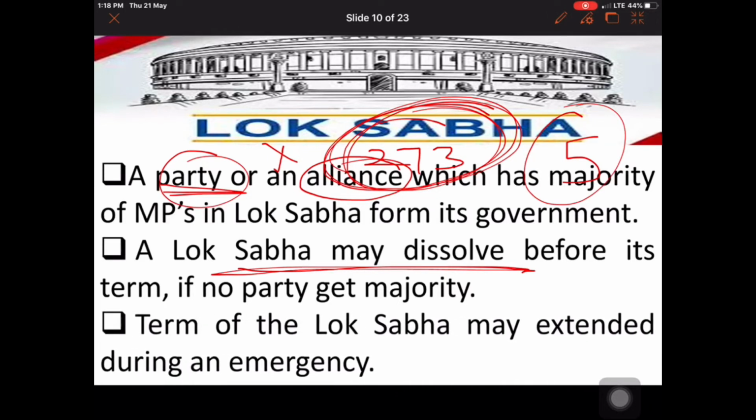The term of the Lok Sabha may be extended during an emergency situation like a financial emergency, natural calamity, or war-like situation. In that case, the term of the Lok Sabha may be extended, but only for 1 year, and within that 1 year the Election Commission of India has to announce a fresh new election in the country.